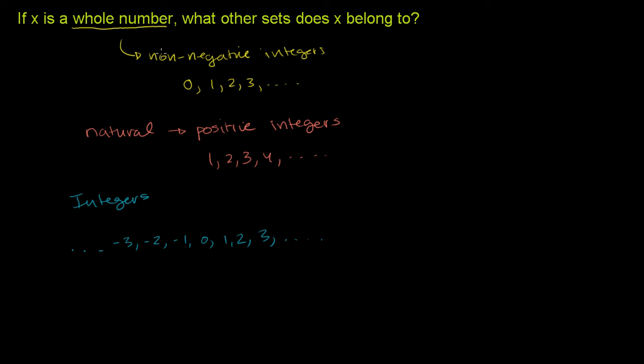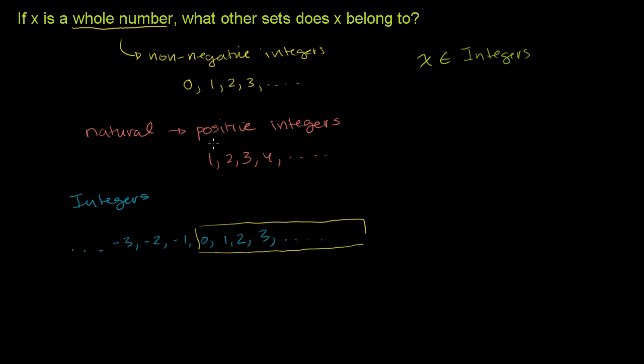Well, if it's a whole number, it's any one of these numbers. And all of these numbers are also integers, right? The set of whole numbers, by the convention they're using, is this set right here. It is a subset of integers. So we know that x is also an integer. X is also a member of integers. That means a member of a set.